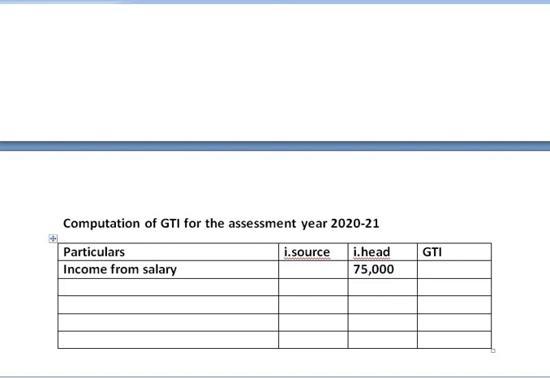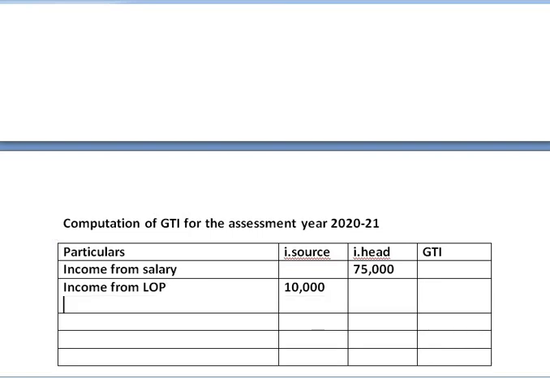Next is house property income. First we have to take income and then we have to deduct the loss from the income given. That is income from let out property. We are taking it in inter source column. Income is rupees 10,000. From this we have to deduct the loss, less loss from self occupied property. The loss is rupees 50,000.